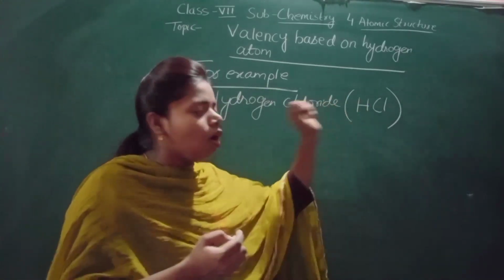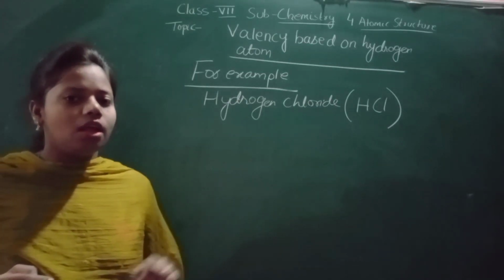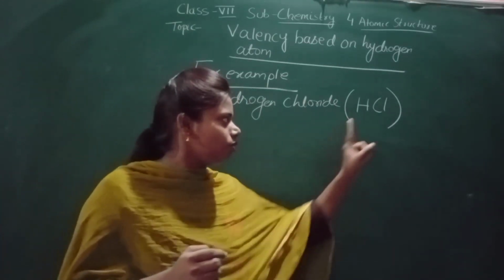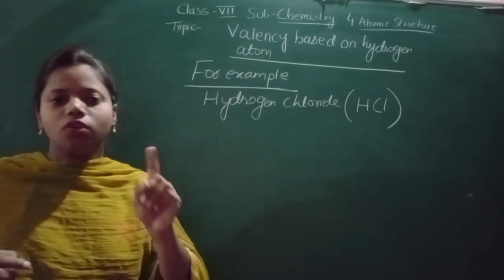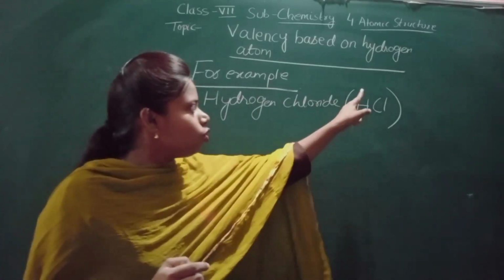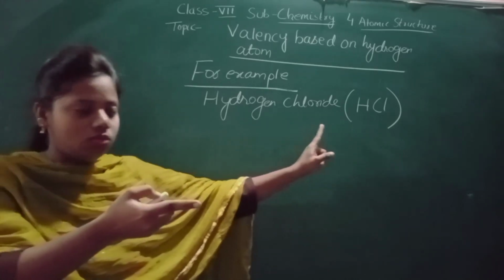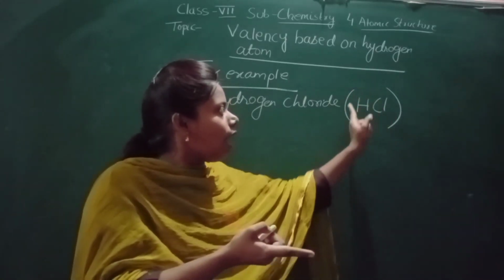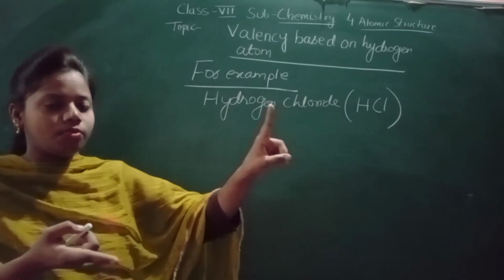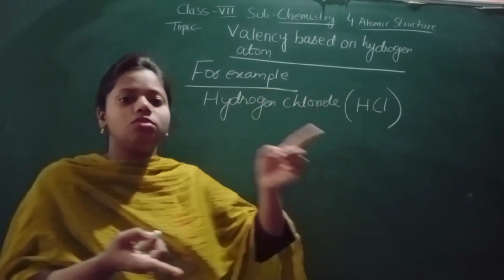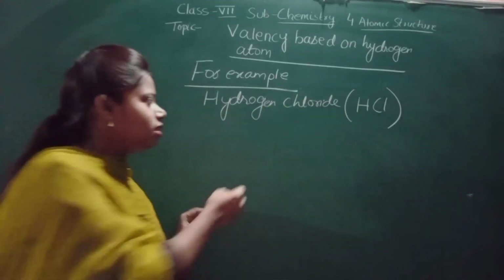You can see how many hydrogen atoms have combined. One hydrogen atom has combined with one atom of chlorine. In the definition I said, in terms of hydrogen atoms, the number of atoms. So how many atoms of hydrogen have combined? One. That means the valency of chlorine is what? 1.